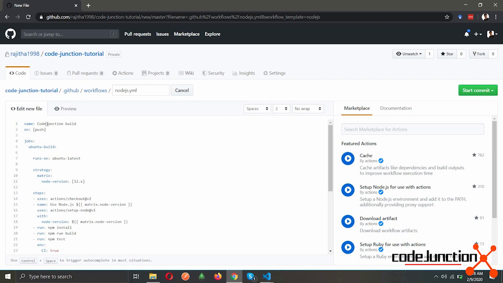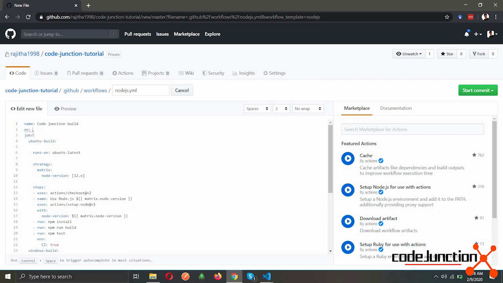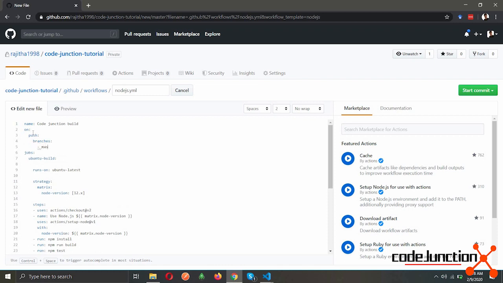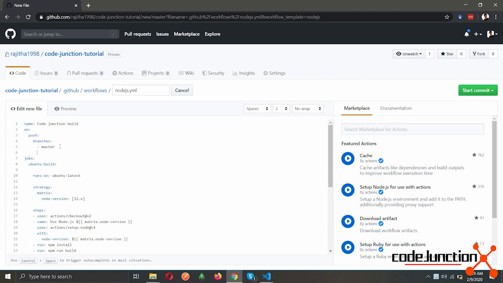And we will be running this on push for the master branch as well as for pull requests. Branches: master. So our build script is ready to commit.